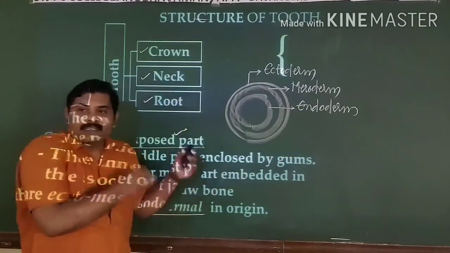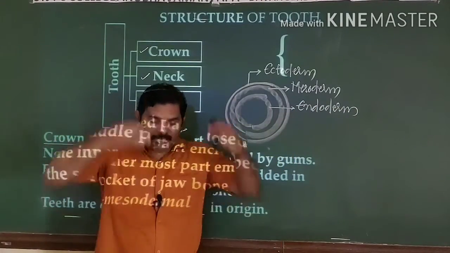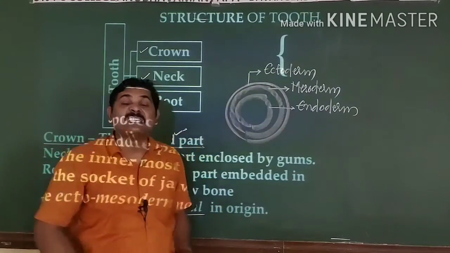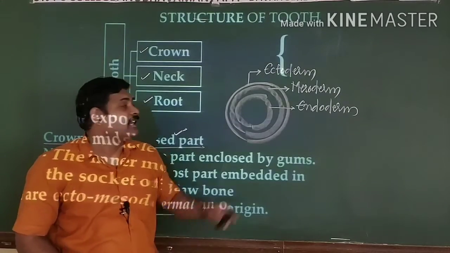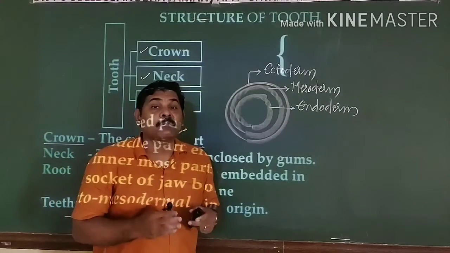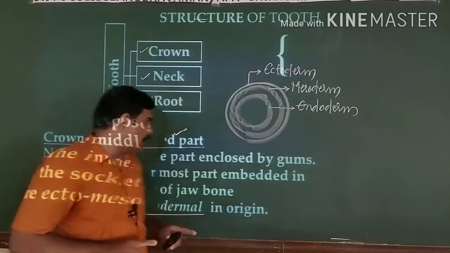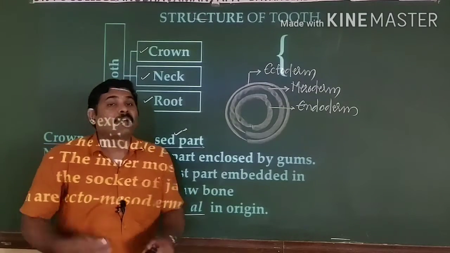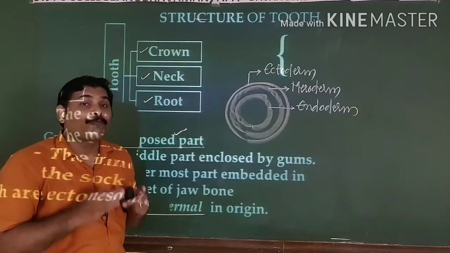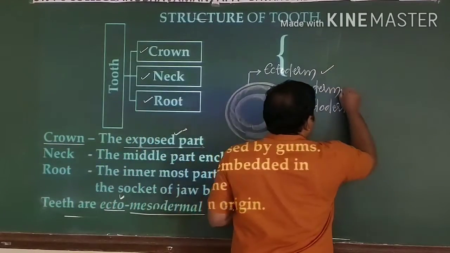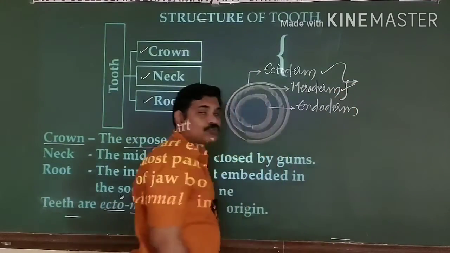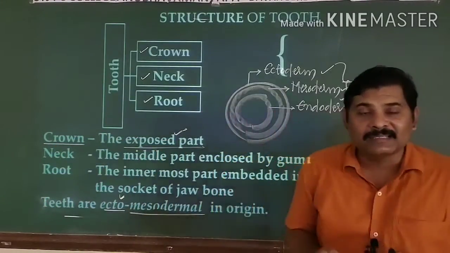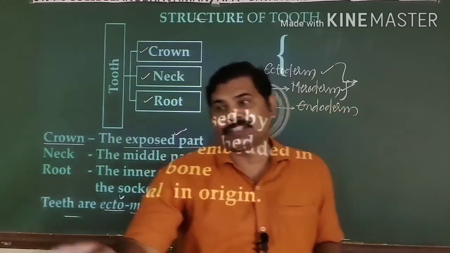So when this embryo goes on developing, all the rest of your body parts and organ systems are developed from only these three layers. That is the reason why these layers are otherwise known as germ layers. And here my point is, I said the tooth is ectomesodermal in origin. What does it indicate? The tooth is formed from the ecto as well as the mesoderm. From these two layers your teeth are formed. That is why the tooth is known as ectomesodermal in its origin.